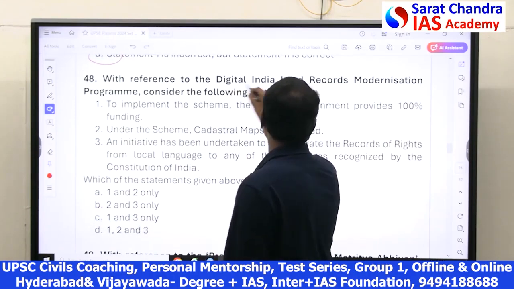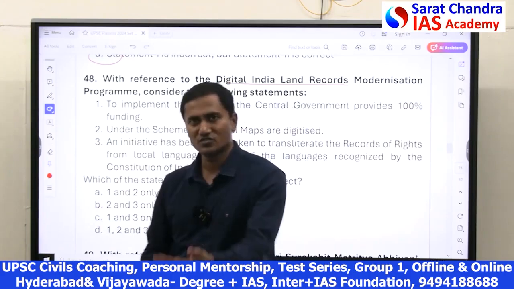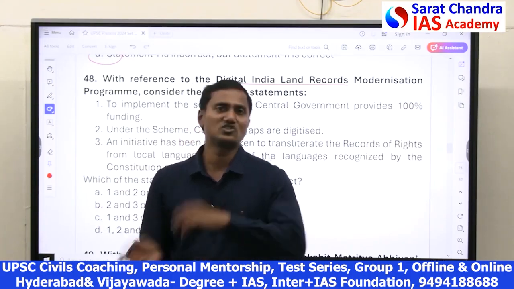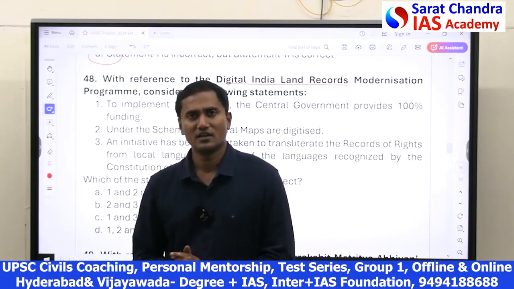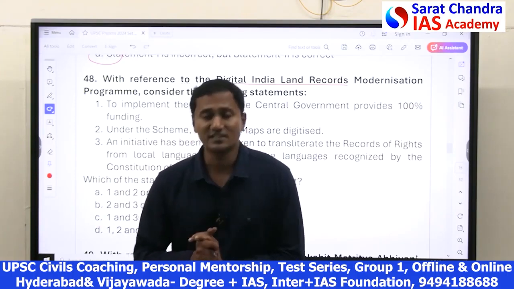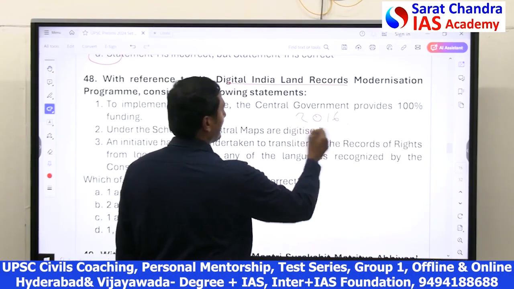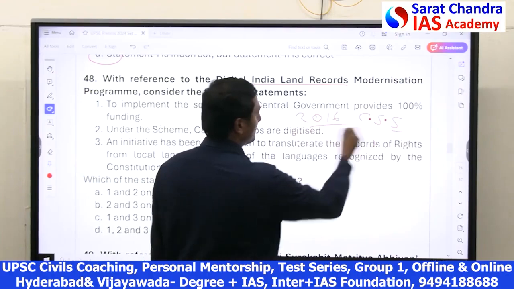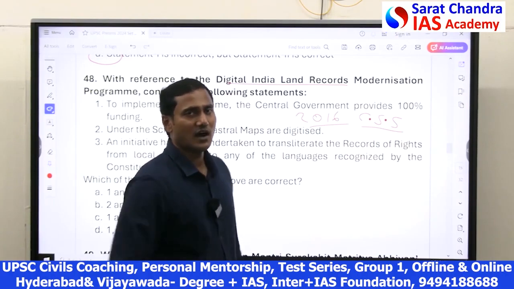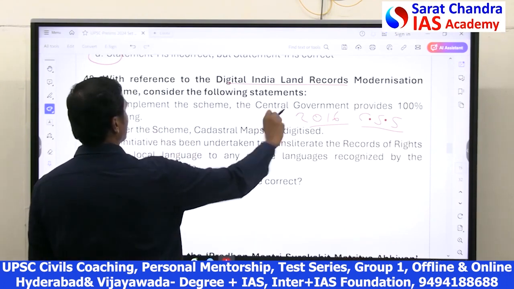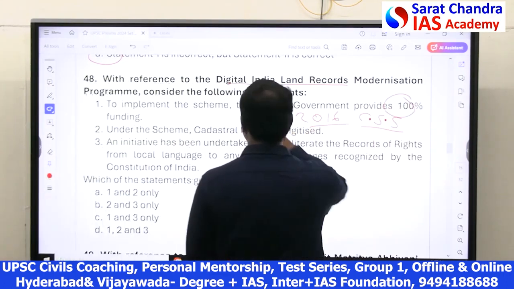See, Digital India land records. Actually, we have land records physically, and the government is on a mission mode, trying to digitize all the land records. And the central government has taken it so seriously that in 2016, the government made it a central sector scheme. Central sector scheme means 100% funding from the central government. That's correct.